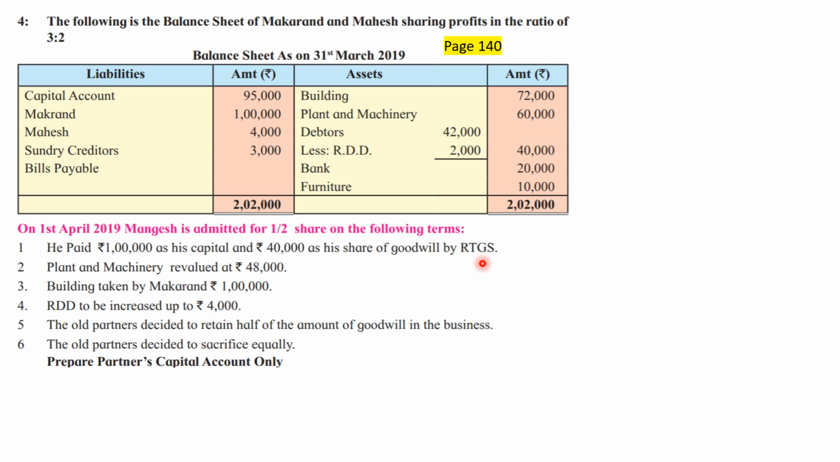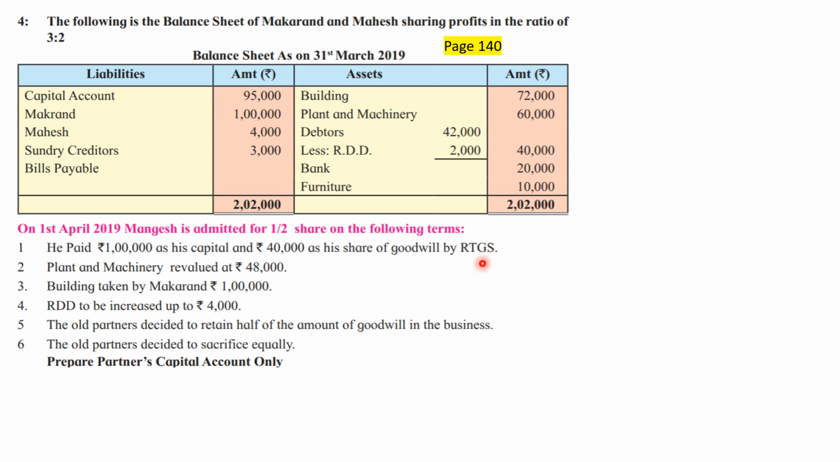Now what is RTGS? It's a system used for making interbank transfers. The full form is real-time gross settlement. It is the new technique used by RBI for transferring money from one person's account in one bank to another person's account in another bank. That is called RTGS, real-time gross settlement. It's a point to be kept in mind for understanding, maybe for another subject, but it is not important for accounting.